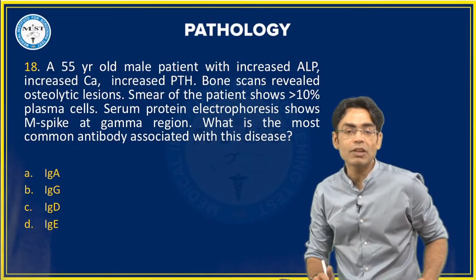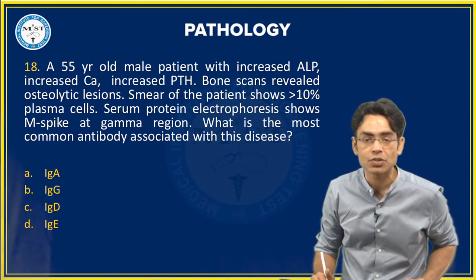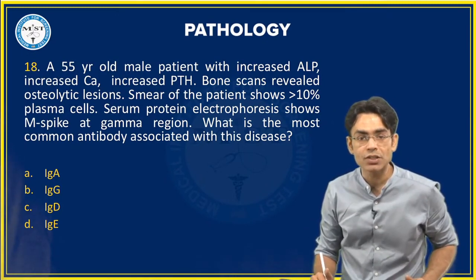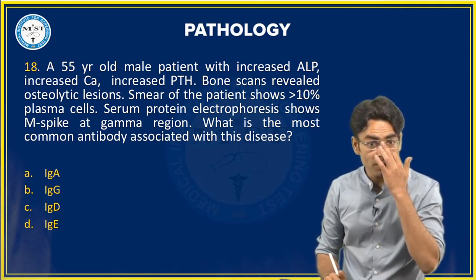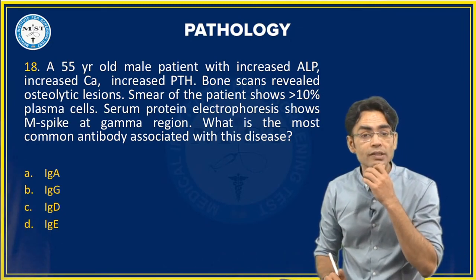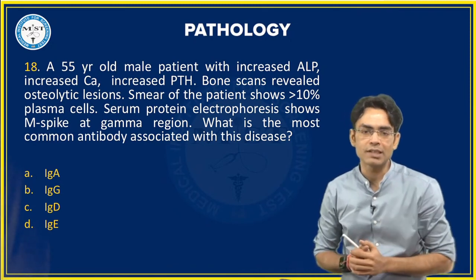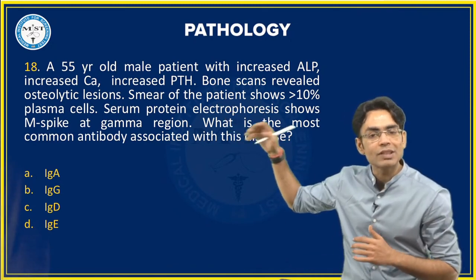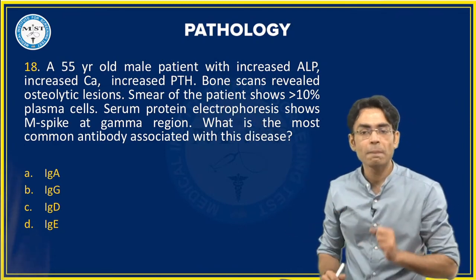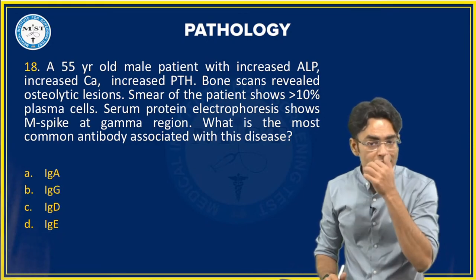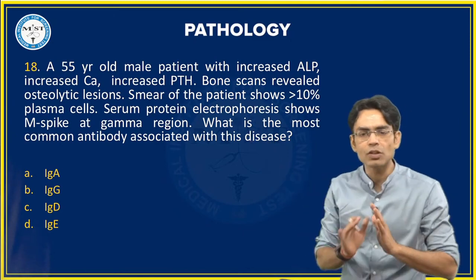Moving ahead, a 55-year-old male patient with increased ALP, increased calcium, increased PTH. Bone scans revealed osteolytic lesions. Smear of the patient shows more than 10% plasma cells. Serum protein electrophoresis shows an M spike at the gamma region. What is the most common antibody associated with this disease? First, because of this M spike and plasma cells being more than 10%, that means plasmacytosis. Normally we do not see this many plasma cells, and with calcium also being high, we can understand this patient has multiple myeloma.